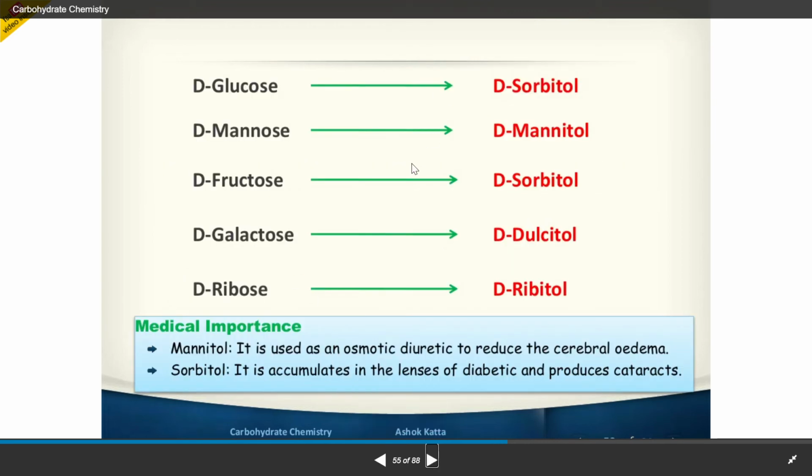Glucose may convert into sorbitol, mannose into mannitol, fructose into sorbitol. Glucose and fructose have similar structures, but one has an aldehyde and the other a ketone. Galactose converts into dulcitol, ribose into ribitol. This is important: sorbitol accumulation causes cataract in diabetes patients, an eye-related problem. Mannitol is used in cerebral edema. Mannose gives mannitol; glucose gives sorbitol, which causes cataract.